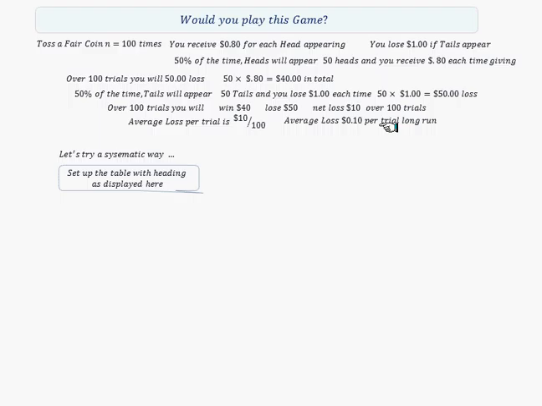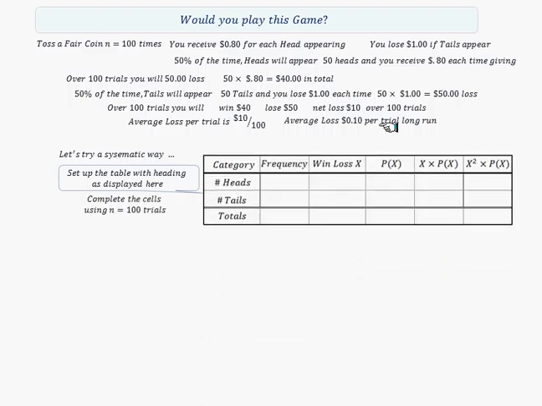Now we're going to look at a systematic way of calculating this. We have a table here, and we'll be using this over the next week. We have here 100 trials, 50 each, heads and tails. And the loss and win is given here. This is the X. It's your P of X. And for various reasons, we're going to multiply these two numbers together.